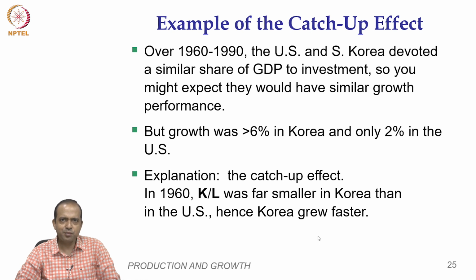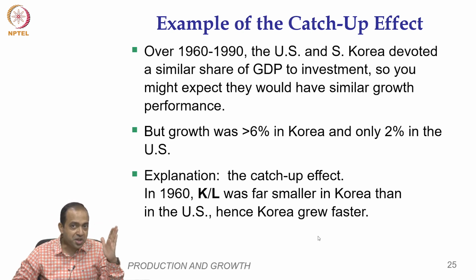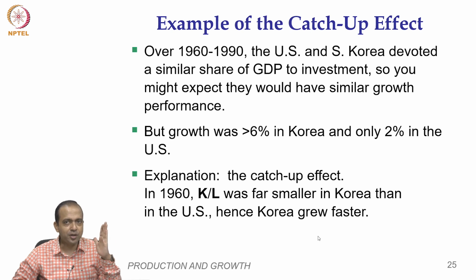You expect similar growth performance for the US and Korea, but when you compare the growth rate, South Korea's growth rate was more than 6%, while the US grew only by 2%. Why is this so? Because to start with, South Korea's capital stock, capital per unit of labor, was much lower compared to the US, and that is why the catch up.